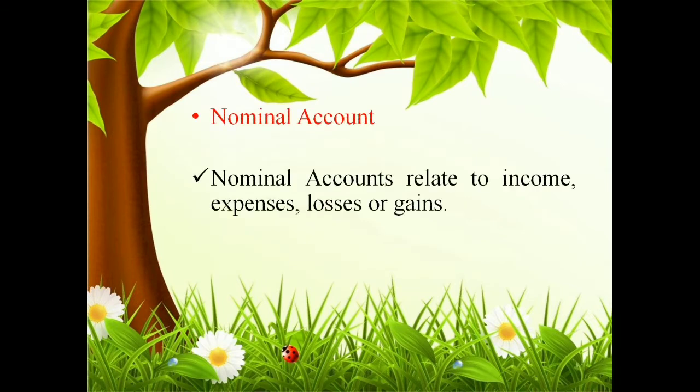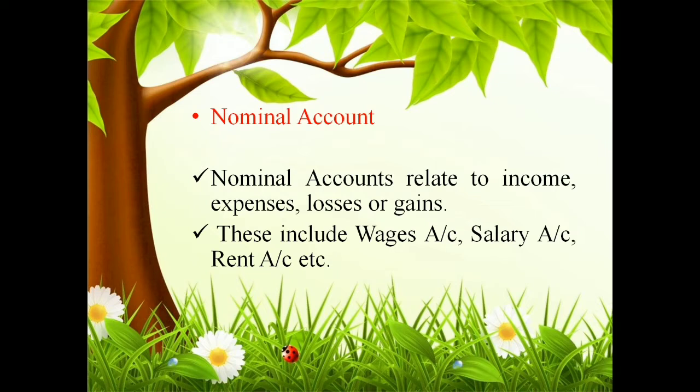And the third category of account is the nominal account, an account related to income, expense, loss, gain, etc. The examples are wages account, salary account, rent account. These are examples of a nominal account.